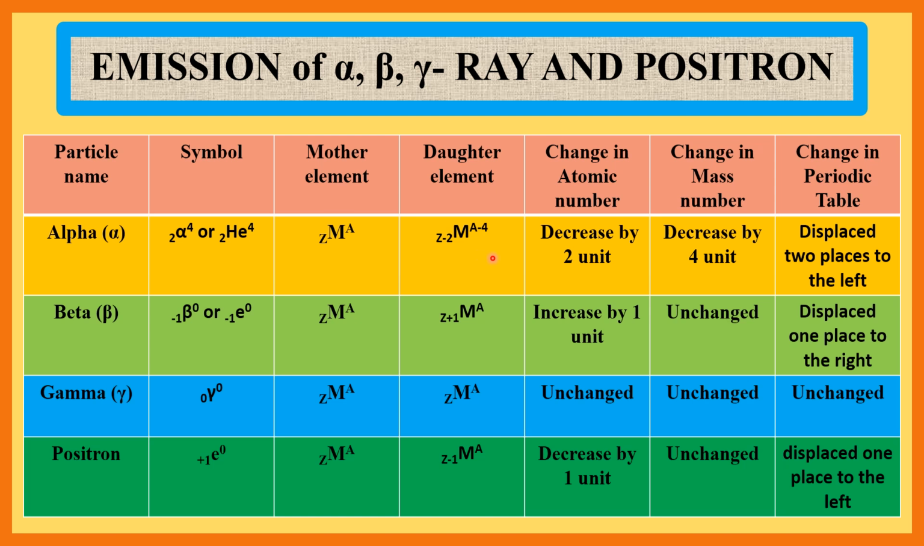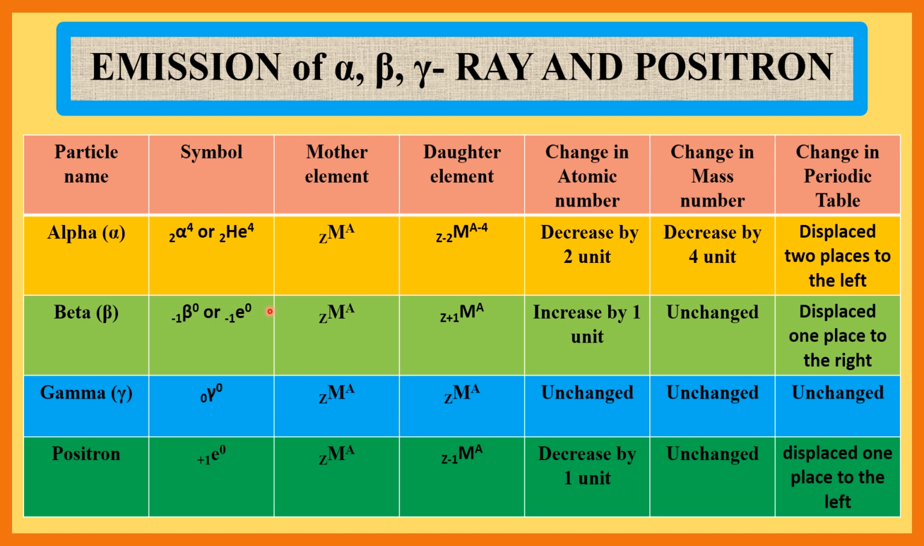That is, change in atomic number: decreased by 2 units, therefore Z minus 2. Change in mass number: decreased by 4 units, therefore A minus 4. And change in periodic table: displaced 2 places to the left.